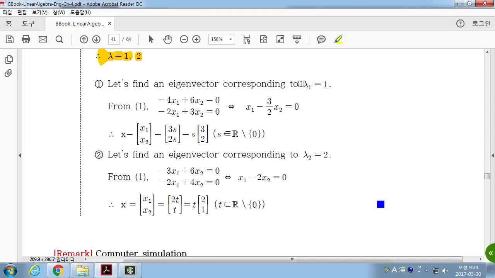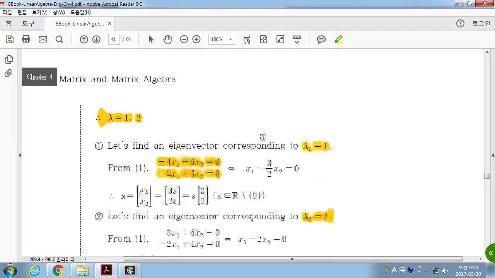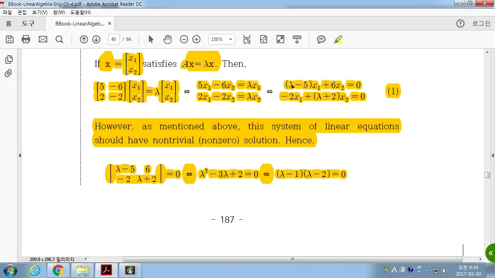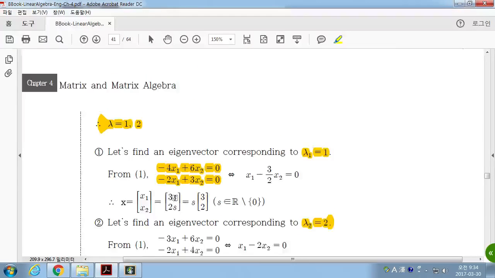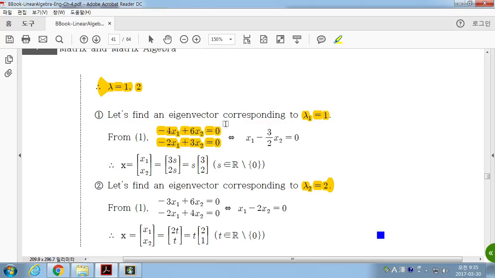So let's say lambda 1 is equal to 1 and lambda 2 is equal to 2. Then solve this linear system of equations. We substitute lambda as 1. Then we have this linear system of equations, and solve this.